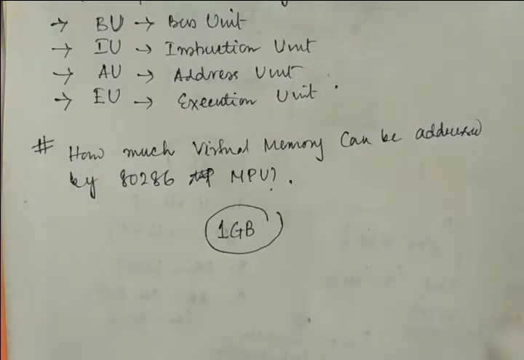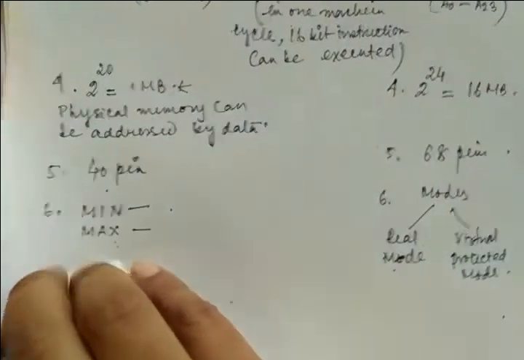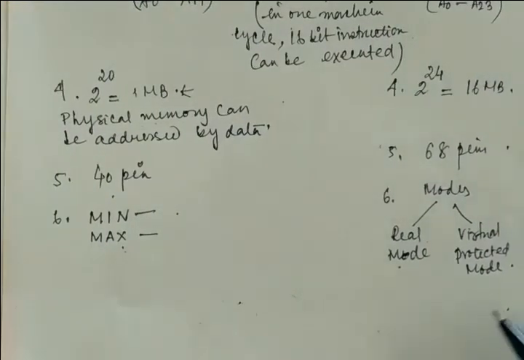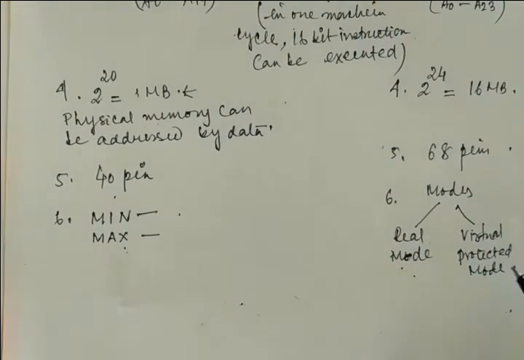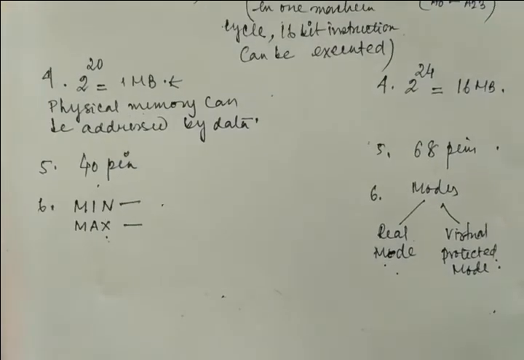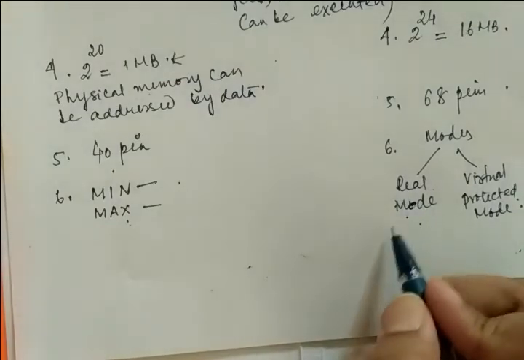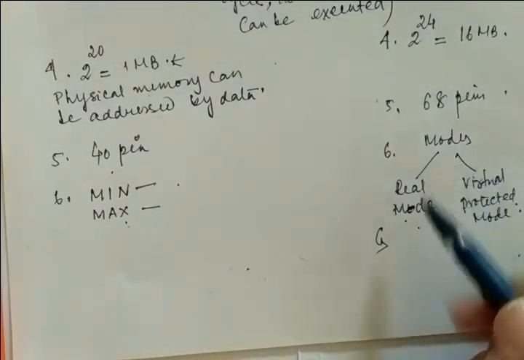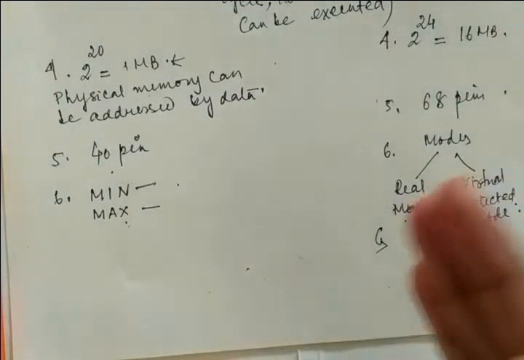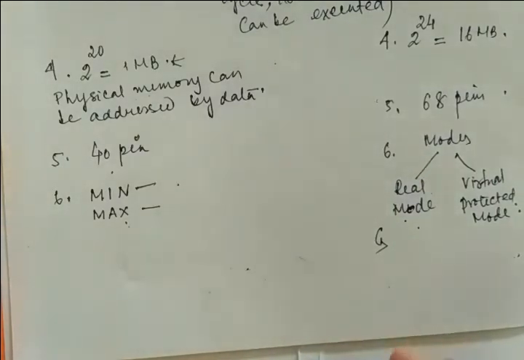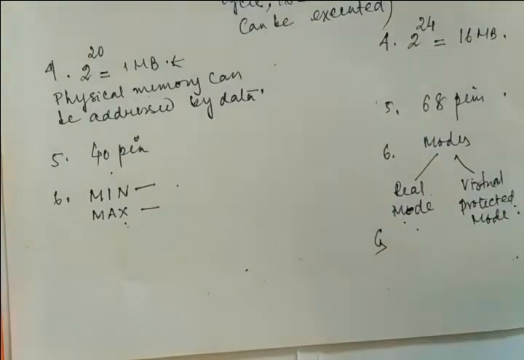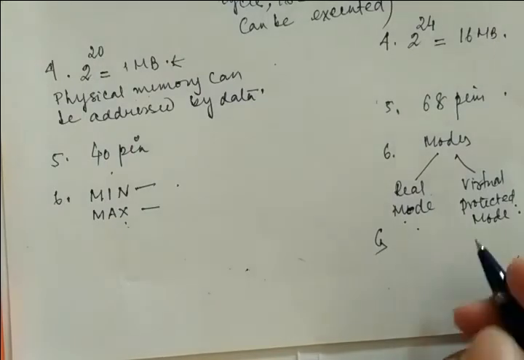Okay, because in the previous point I told you there are 2 modes, the real mode and the virtual protected mode. I must say one point: I have not explained these two, extremely sorry for that. Real mode means 80286 is the same as 8086 but at a very fast speed, because it has multitasking capability.